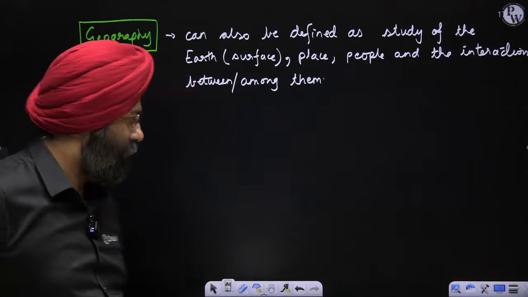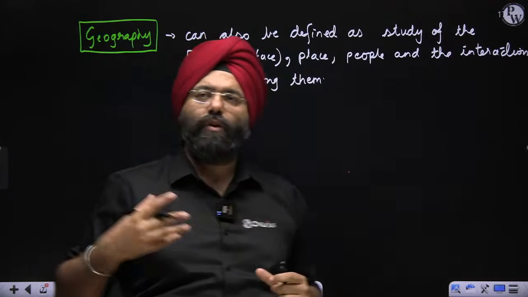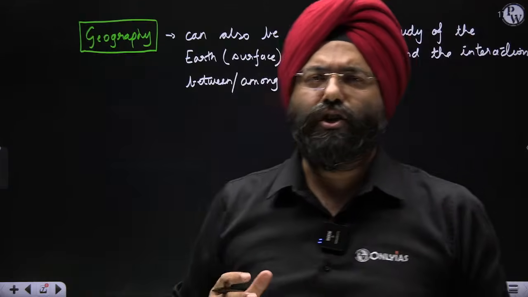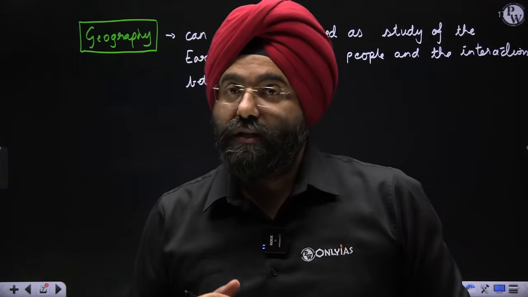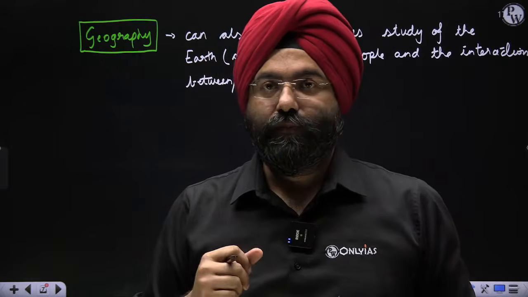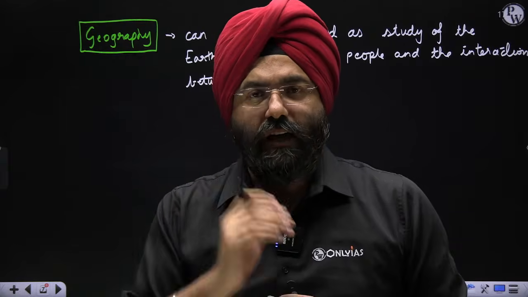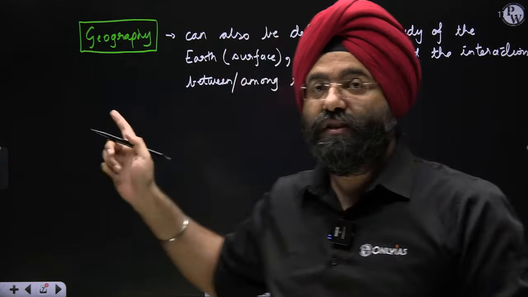Let's understand this. Okay. How many of you have heard about a tribe known as Khasi tribe? Have you heard the name of Khasi tribe? Quickly tell me in the comment section. There's a tribe known as Khasi tribe. Where is it located? In Meghalaya, right? In the northeastern region. So let us take an example of the Khasi. I will relate that with geography and the various aspects which this definition is covering.